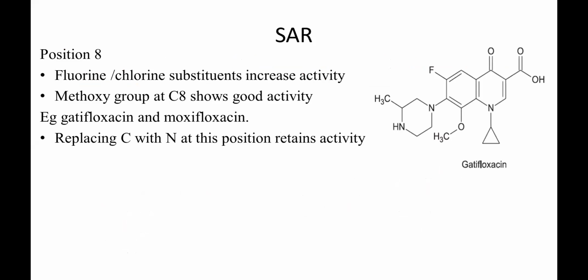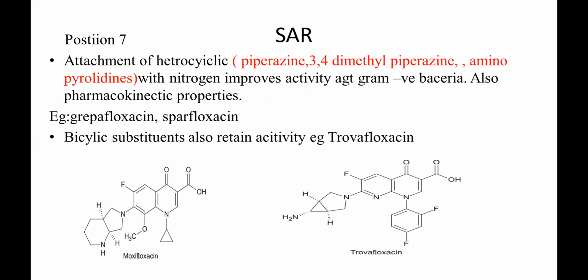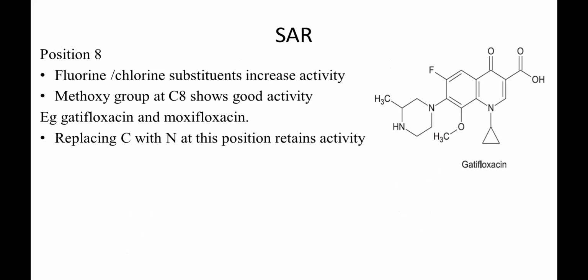Okay. Now at the eighth position, it can contain a fluorine or chlorine substituent, which increases the activity. A methoxy group at the eighth position also showed good activity. So if we see the example of moxifloxacin, moxifloxacin contains a methoxy group at the eighth position. Similarly, gatifloxacin also. Gatifloxacin is basically used in eye ointments for ocular treatment. So it also contains a methoxy group.